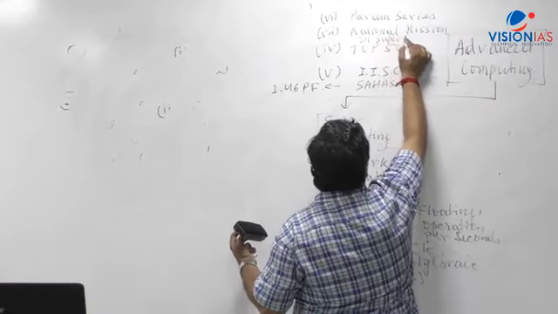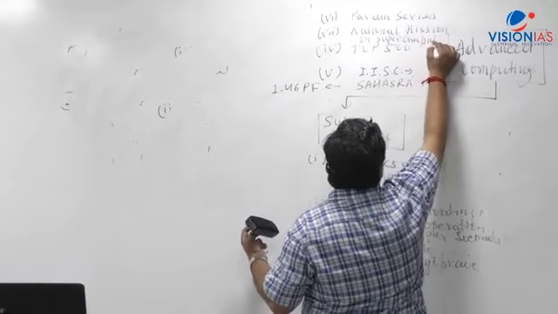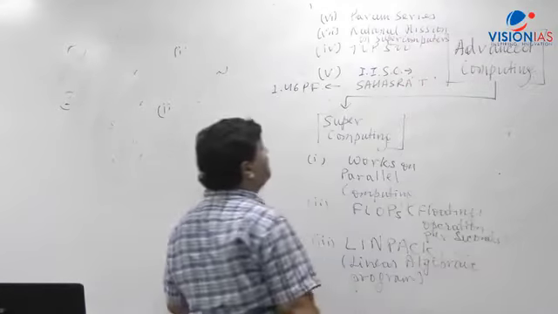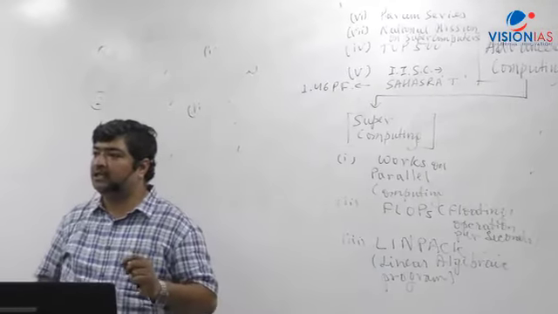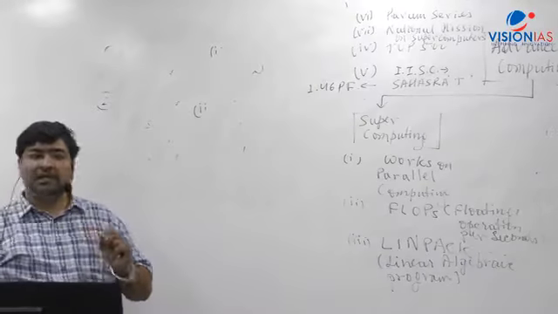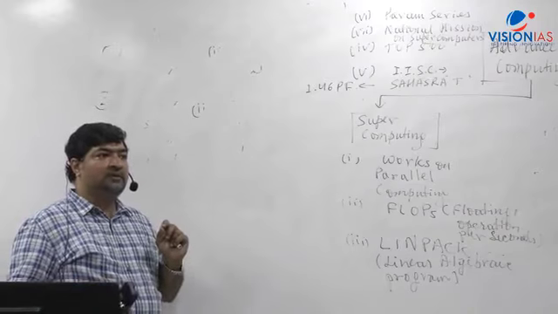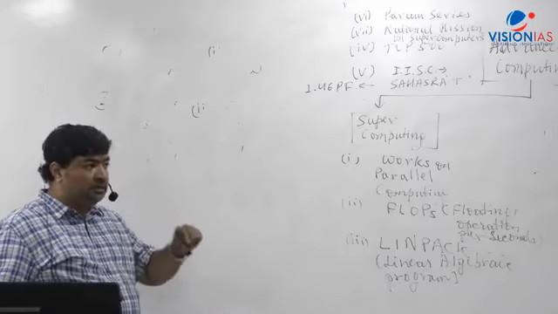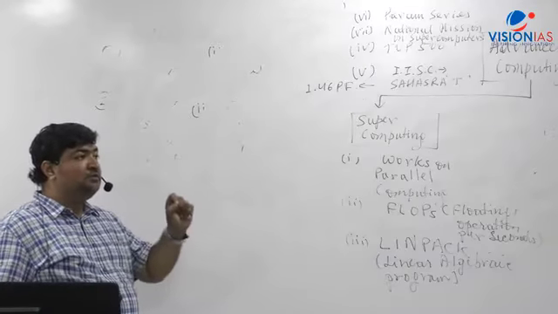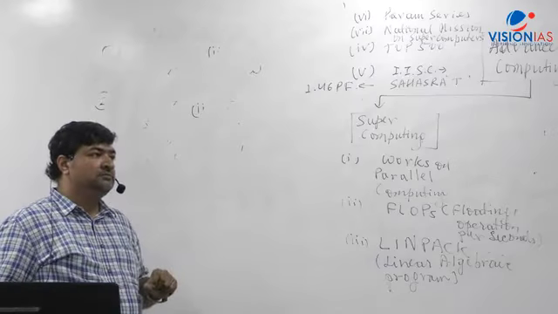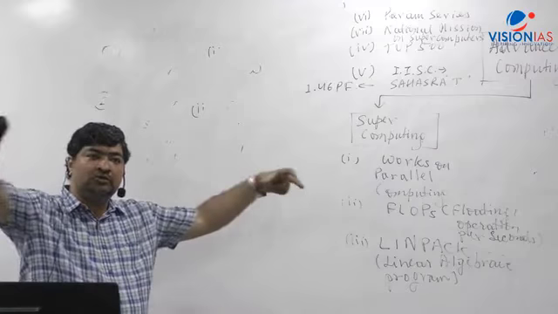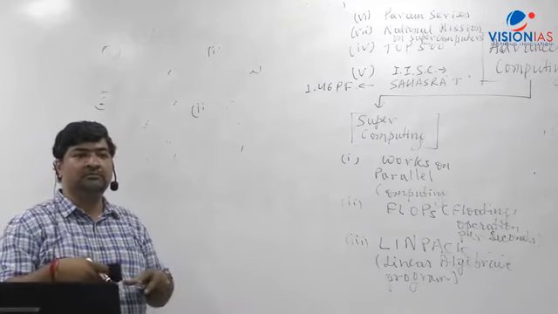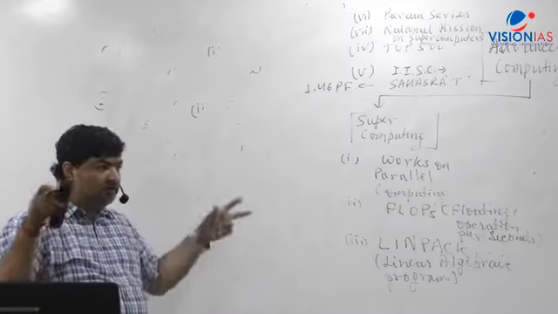There is a program of DST and DIT. Department of Science and Technology and Department of Electronics and Information Technology are together now having a program called National Mission of Supercomputers. So what is the objective of this program? To join together all the supercomputing facilities in India, create a grid network.